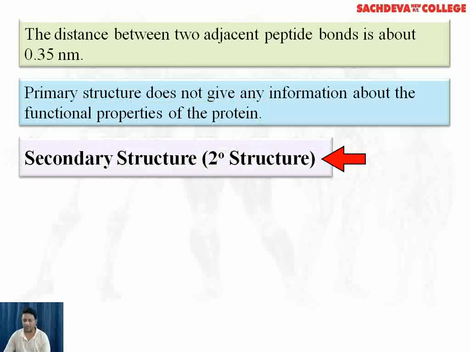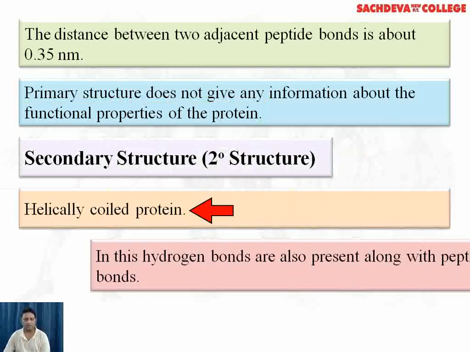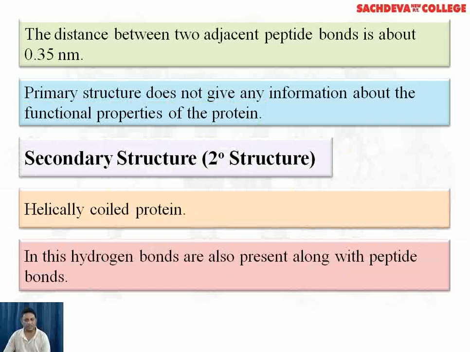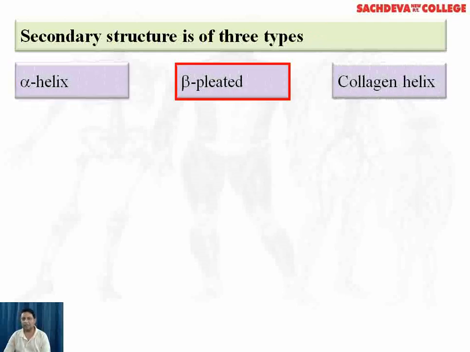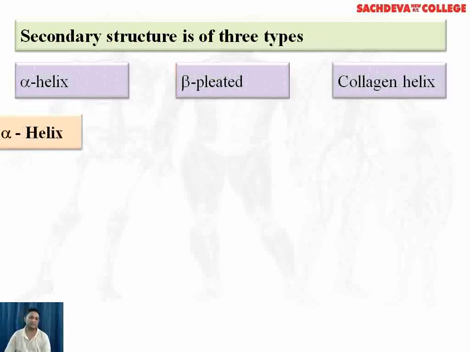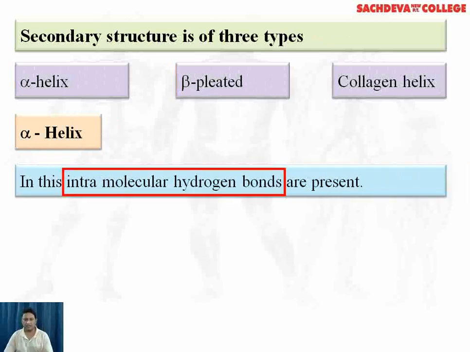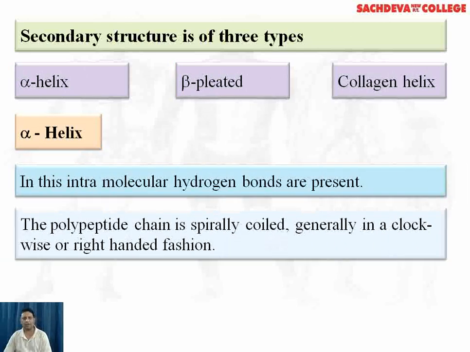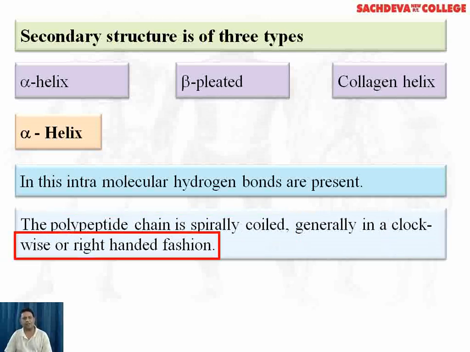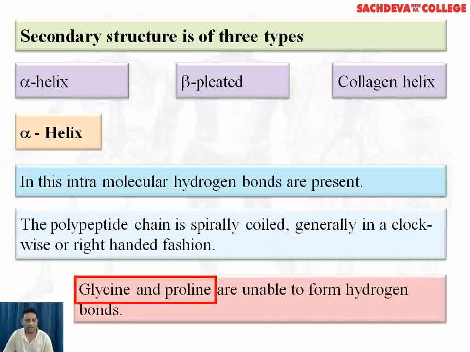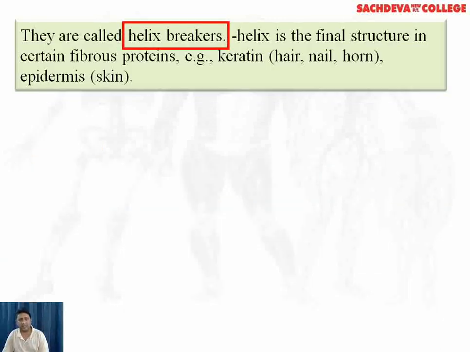Coming to secondary structure, helically coiled protein. In this, hydrogen bonds are also present along with peptide bonds. Hydrogen bonds actually maintain the secondary structure of the protein. Secondary structure is of three types: alpha helix, beta pleated sheet and the collagen helix. Alpha helix. In this, intramolecular hydrogen bonds are present. The polypeptide chain is spirally coiled, generally in a clockwise or right-handed fashion. Glycine and proline are unable to form hydrogen bonds. They are called helix breakers.